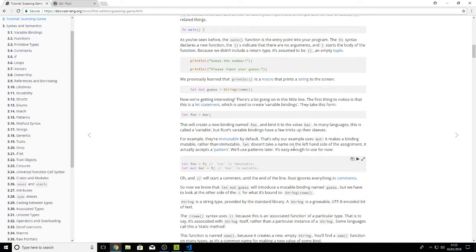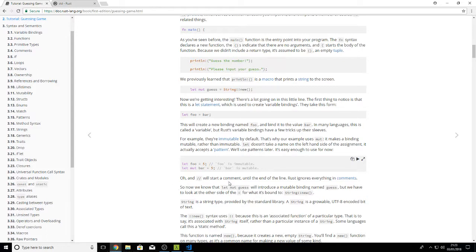Let doesn't take just a name on the left hand side of the assignment. It actually accepts a pattern. We'll use patterns later. It's easy enough to use for now. let foo equals 5, foo is immutable. let mut bar equals 5, bar is mutable. In other words, you can change bar.